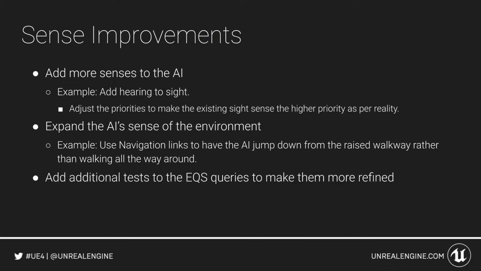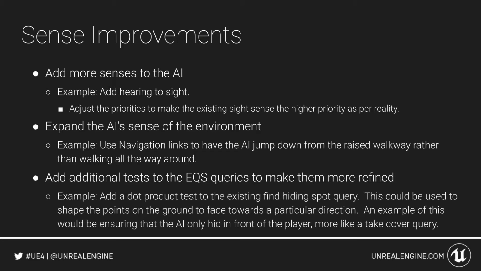We could also add additional tests to our EQS queries to make them more refined. For example, we could add a .product test to the existing find hiding spot query. This could be used to shape the points on the ground to face towards a particular direction, for example, ensuring that the AI only hid in front of the player. Not only will this make the results of the query more natural, but it also brings the query towards being a useful take cover query.